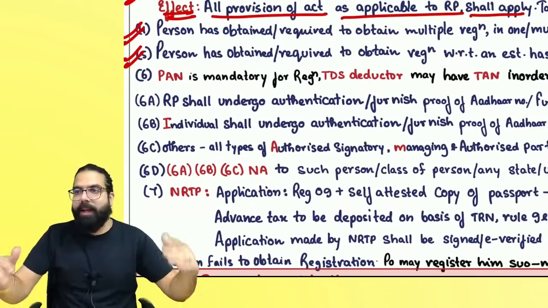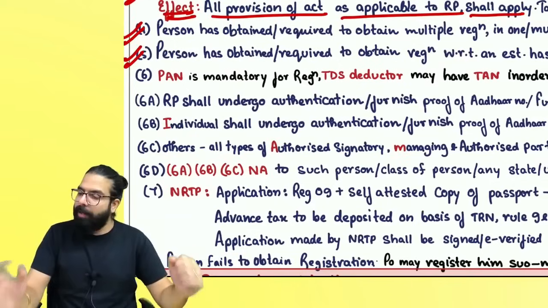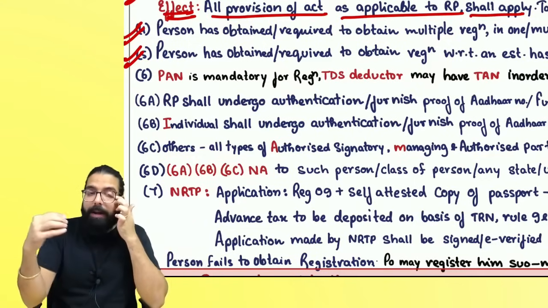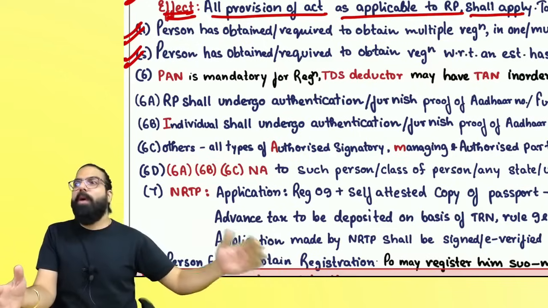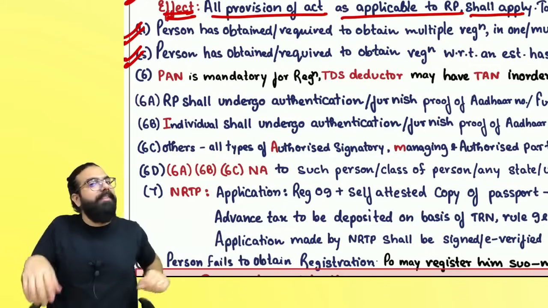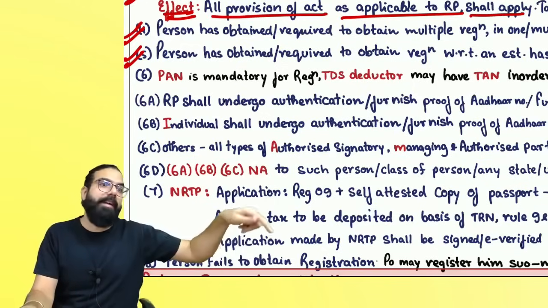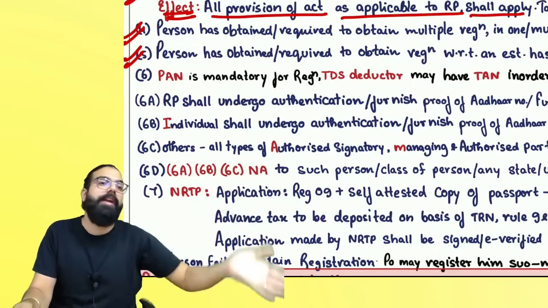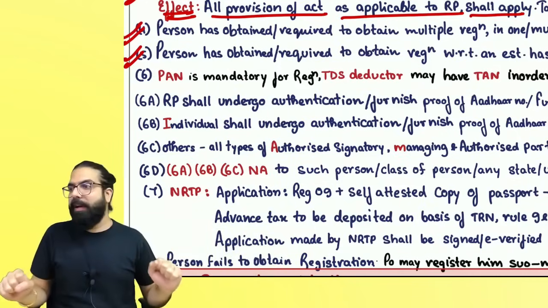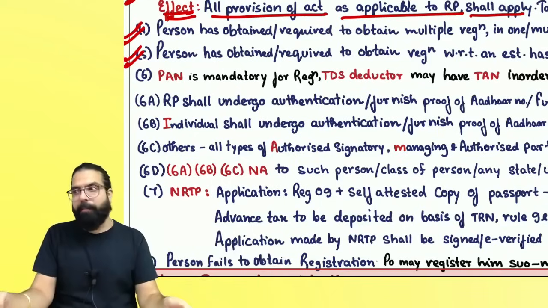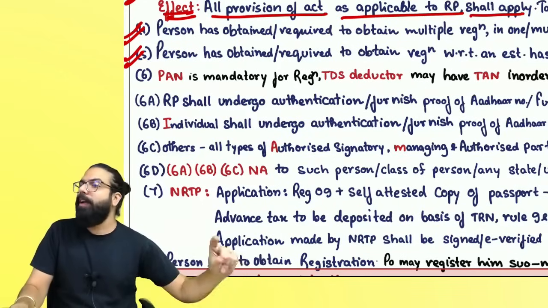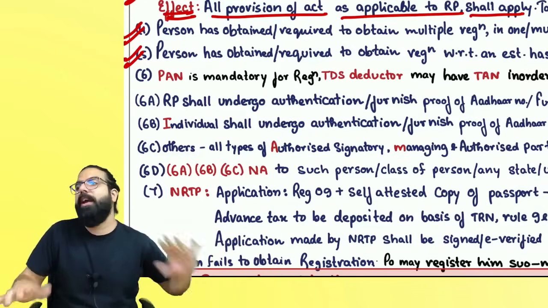If in the same state I take two separate registrations, then both registrations will be deemed as what, everyone? Distinct persons. Sir, if under my PAN one state takes one registration and another state takes one more registration, then also, because of separate registrations, it will become distinct persons. If one establishment has taken registration and another establishment, for example, where I am supplying alcoholic liquor, has not taken registration, then also this will be deemed as establishments of two different persons. Are we clear? Under my PAN, same state, two registrations: distinct persons. One state registered, another state registered: distinct persons. One state, one establishment registered, one establishment not registered: then also distinct persons.